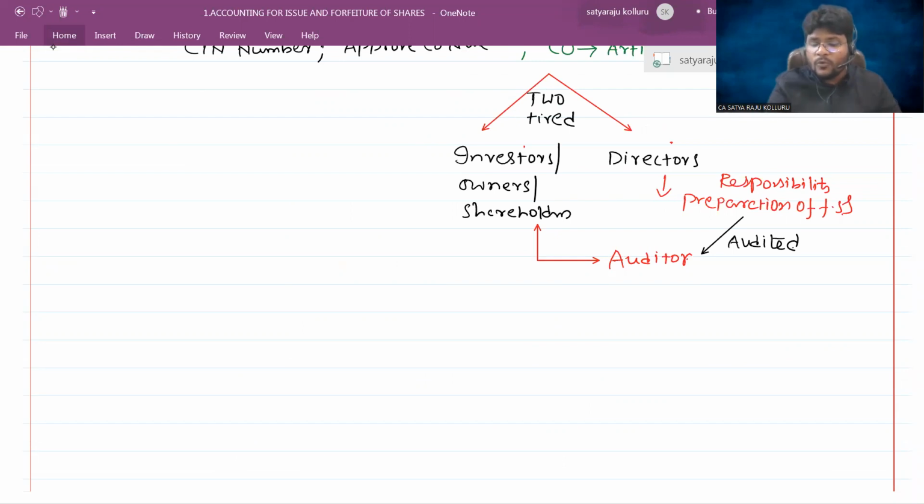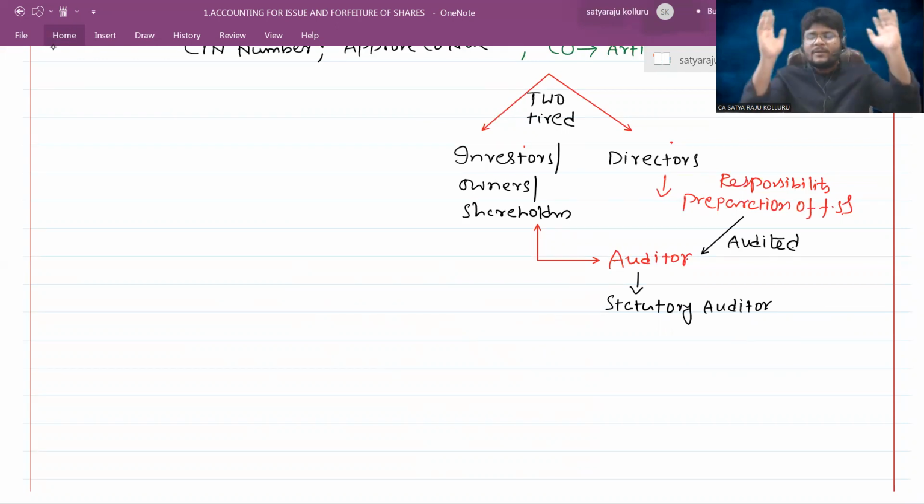That's why the auditor who is appointed by the shareholders in case of a company is also known as statutory auditor. What is the meaning of statute? Statute means law. This auditor is appointed by the shareholders through the provisions of the law. That's why the auditor is technically known as statutory auditor. So in company type of organizations, shareholders are there, directors are there, auditor is also available.